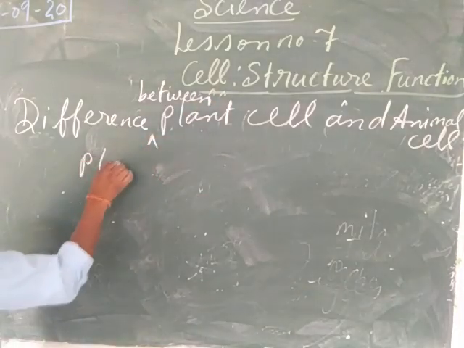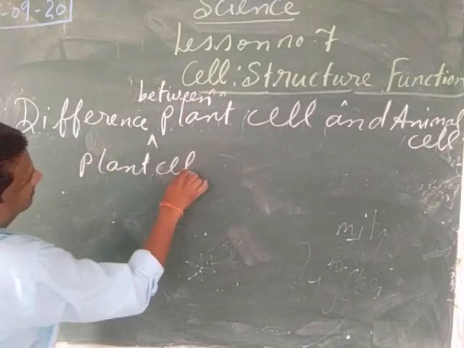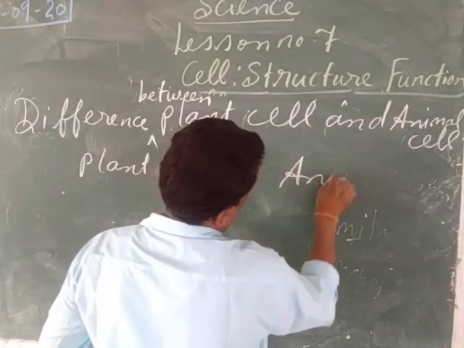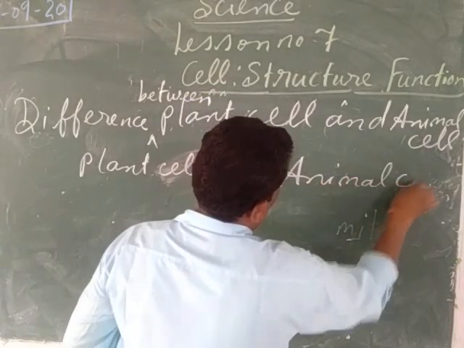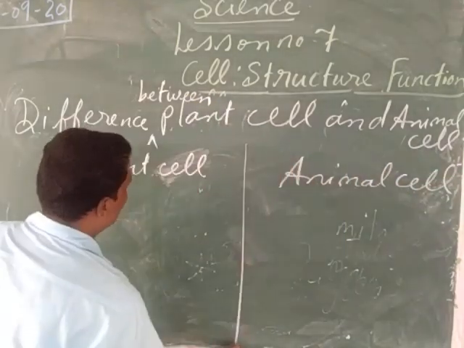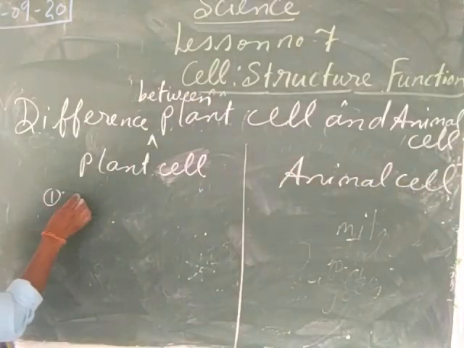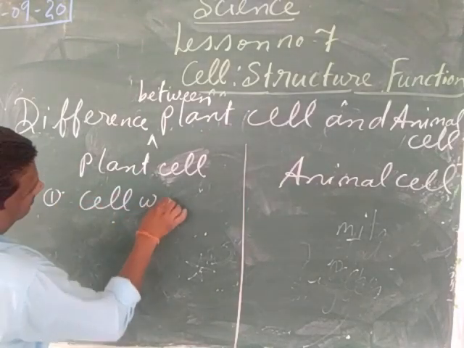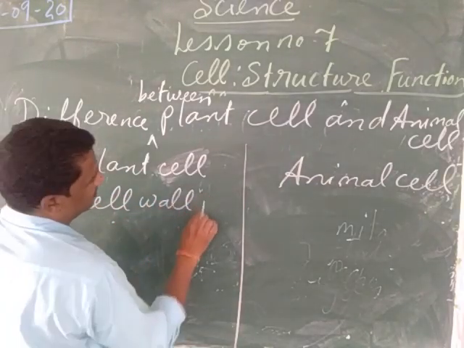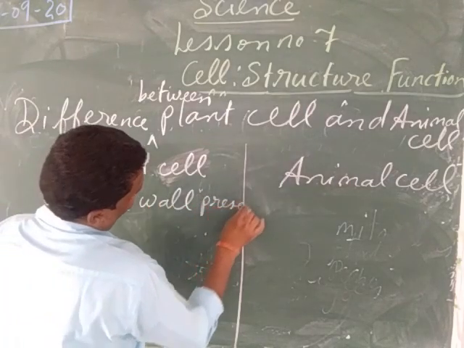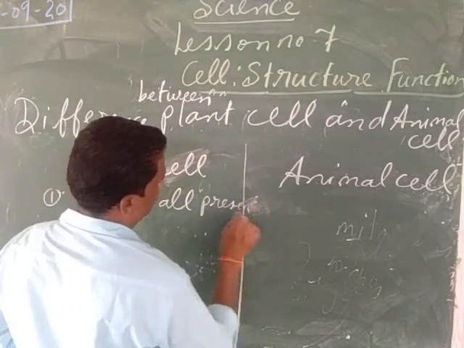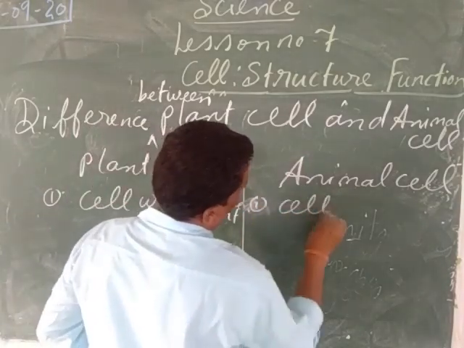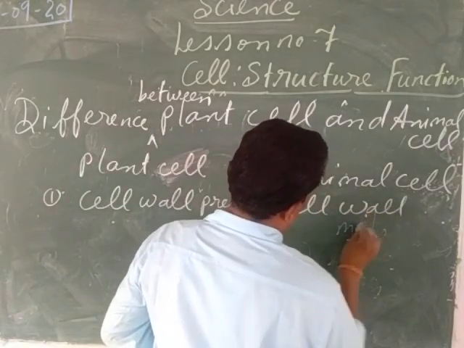Here plant cell, here animal cell. So my child, plant cell contains cell wall, present, and here cell wall absent.